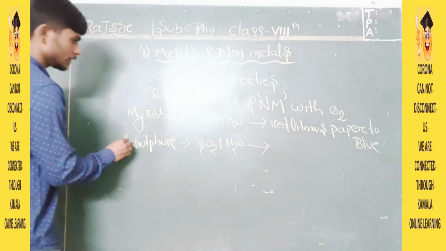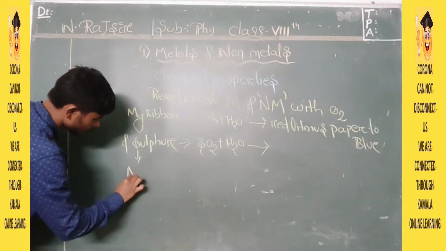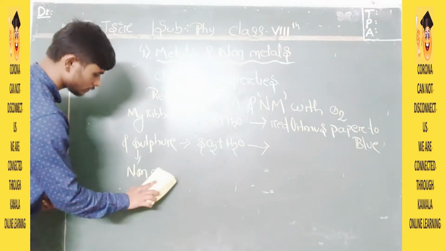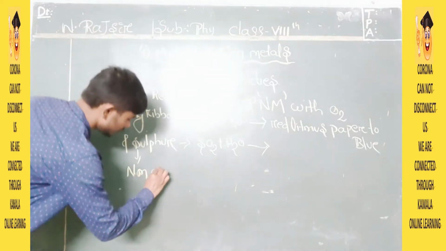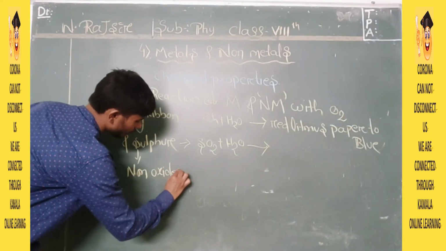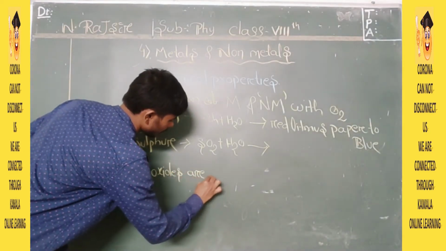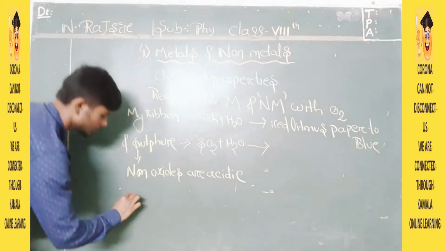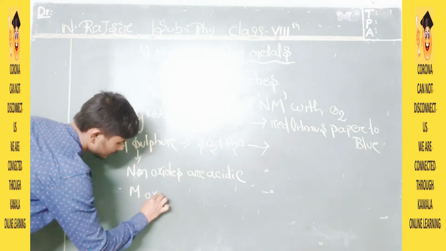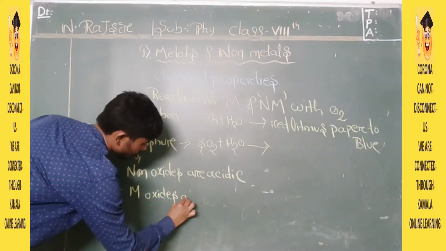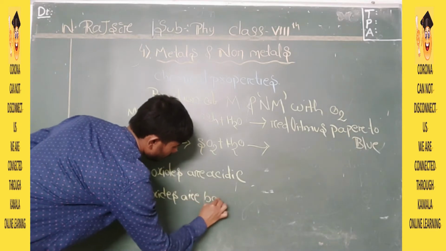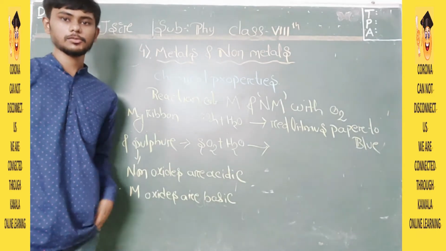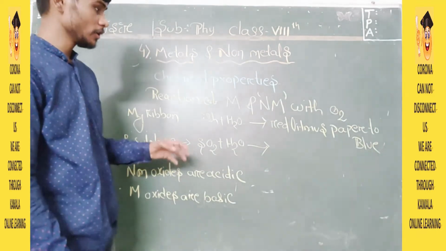Non-metal oxides are acidic in nature, whereas metallic oxides are basic in nature. This is what you need to understand from this particular topic.